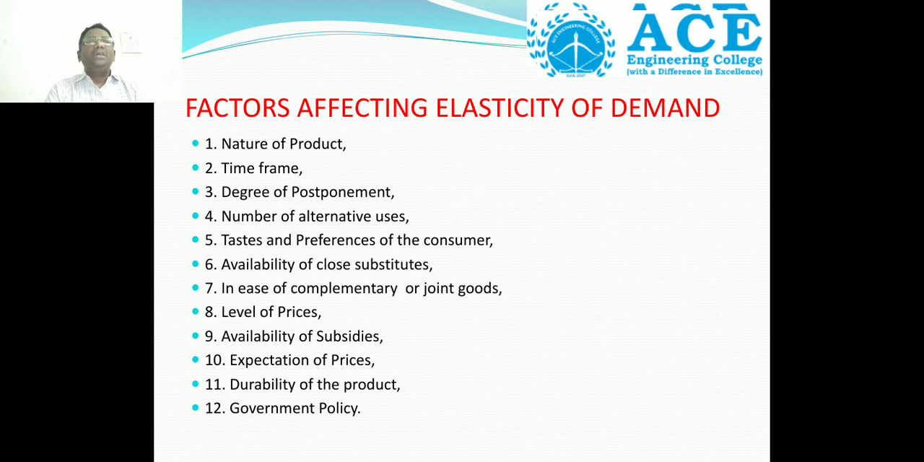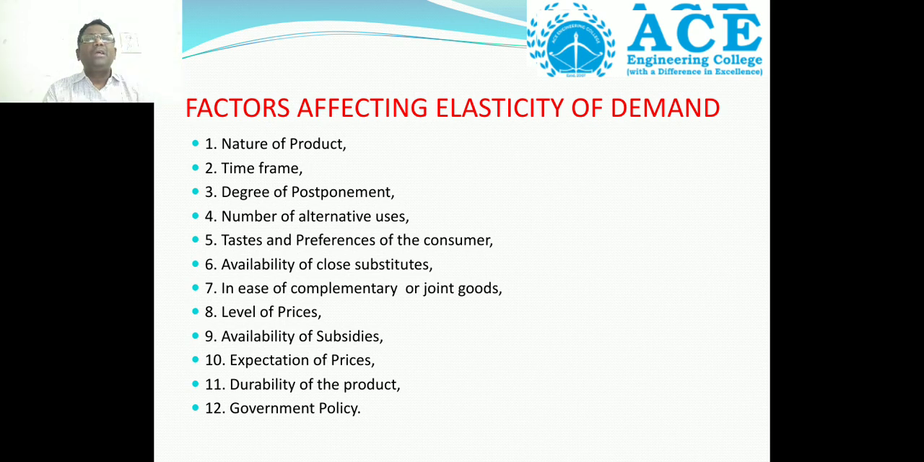Suppose the nature of the product is an inferior good, then the demand is less when the consumer income is more. For superior goods, when the consumer income increases, the demand also increases. Time factor is also influencing, along with the degree of postponement and the number of alternative uses.